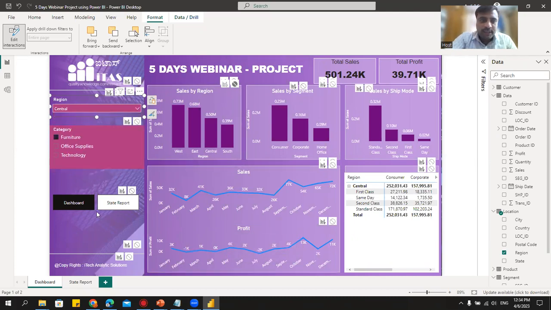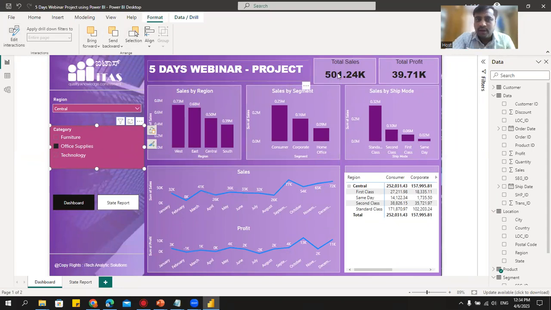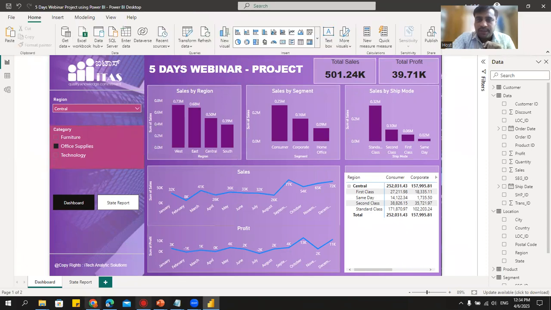All right. Now, similarly here, let me click on this. You can see nothing is happening. I told you there is some problem with this product table. See, when I click on this, nothing is happening. Why is nothing happening? This we should actually check in the data model. Let's go and check that now. Before that, go to this format, remove this edit interaction. Done. All the icons which are there will get closed.